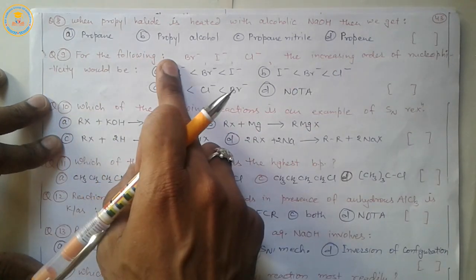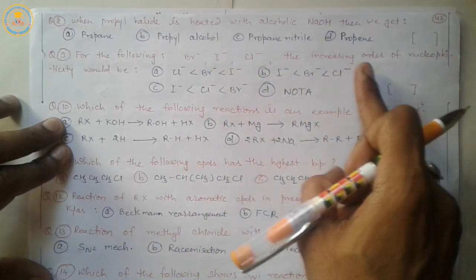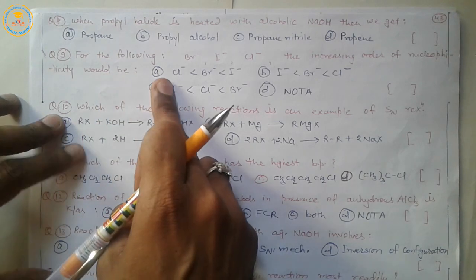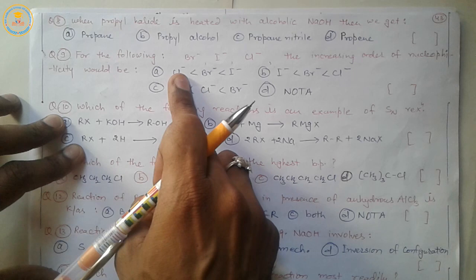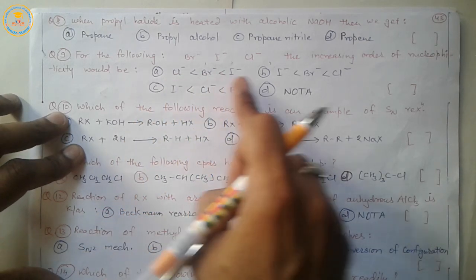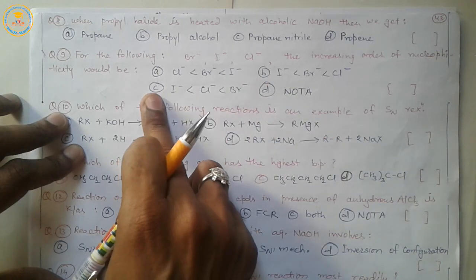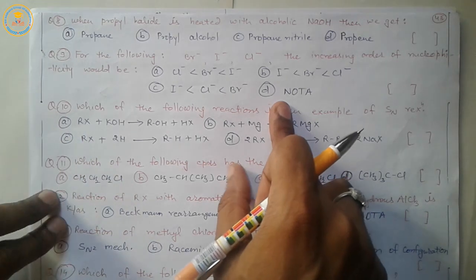For the following bromide, iodide and chloride, the increasing order of nucleophilicity would be option A chloride in increasing order. I repeat, option A chloride, bromide, iodide, B iodide, bromide and chloride, C iodide, chloride and bromide, and D option nota.